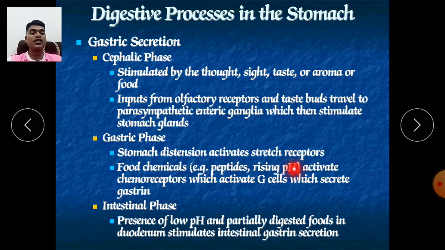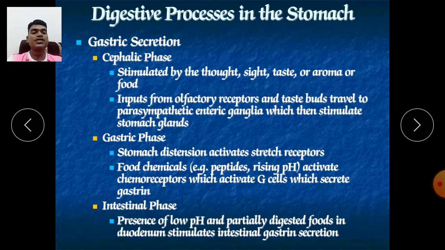So it occurs through your stretch receptors. Food chemicals like peptides and rising pH activate the chemoreceptors, which activate G cells, which secrete gastrin. So there are G cells in our stomach which secrete gastrin. These are endocrine cells, G cells.